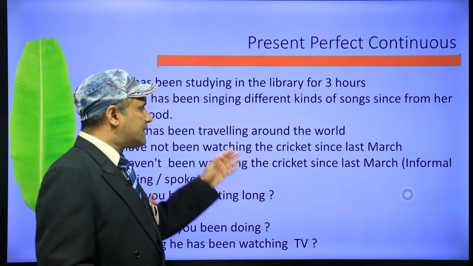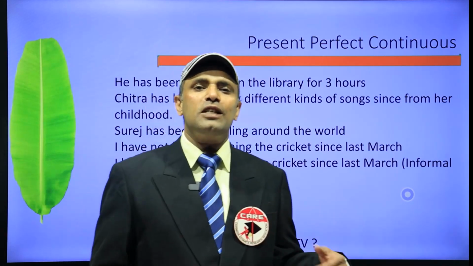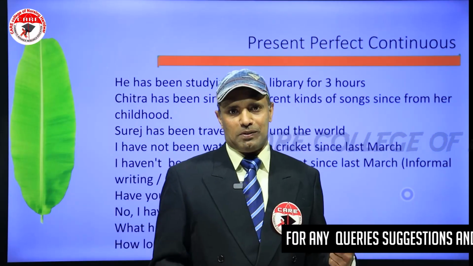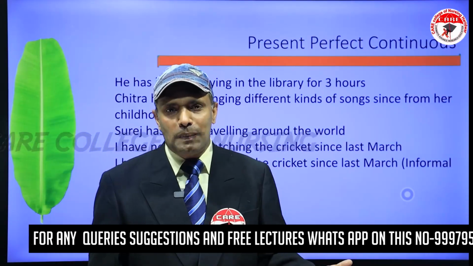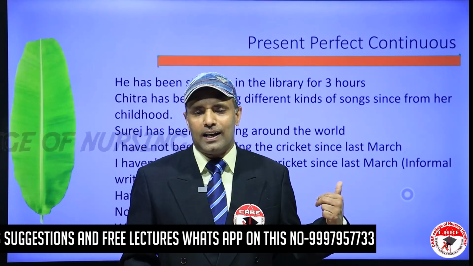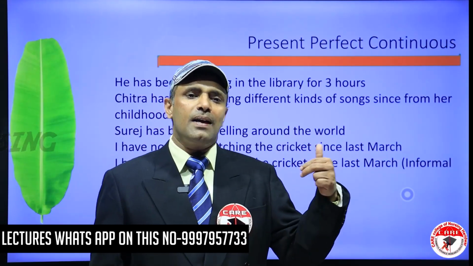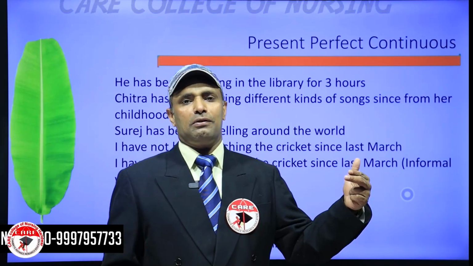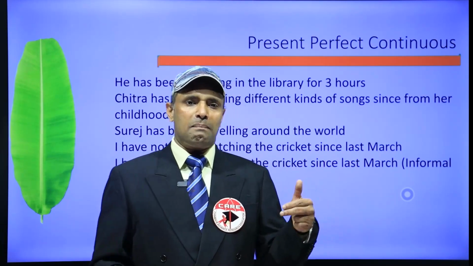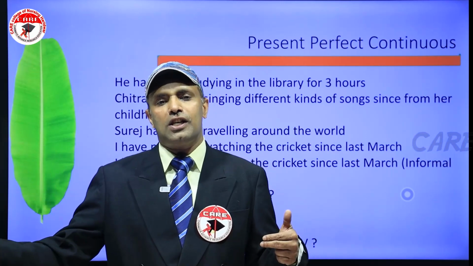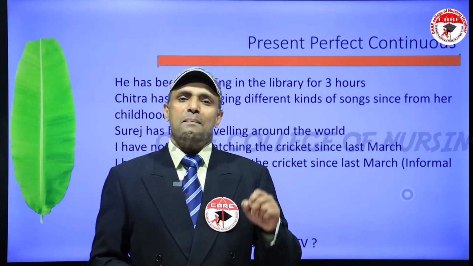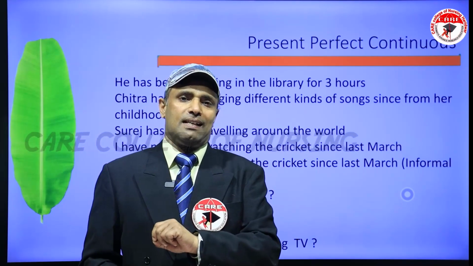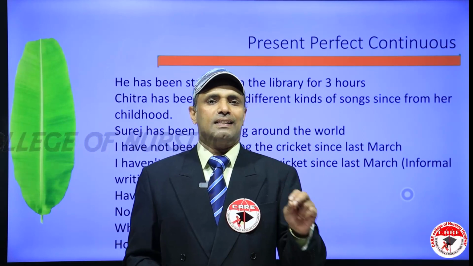I think with the examples it's more clear where to use present perfect continuous rather than present continuous. To be more proper, when you have to speak like a native speaker, we have to use this properly. We cannot use just simple present continuous every time. If we are mentioning an action which already started in the past and is still continuing, we have to use present perfect continuous tense instead of just present continuous tense.